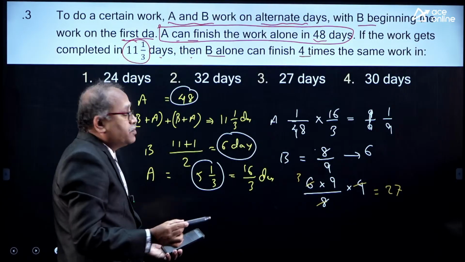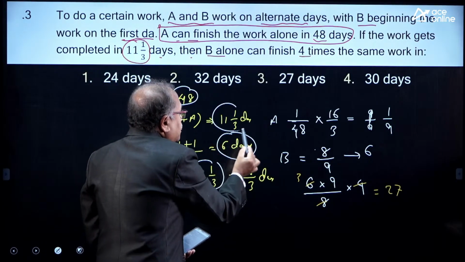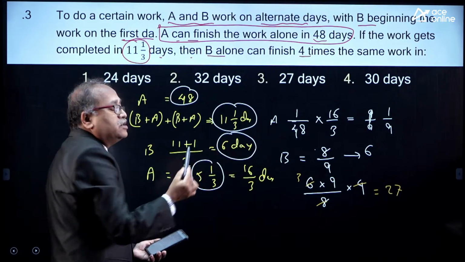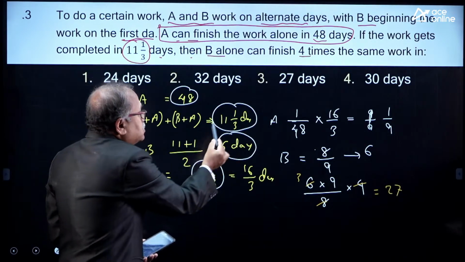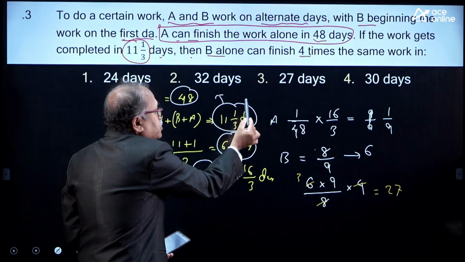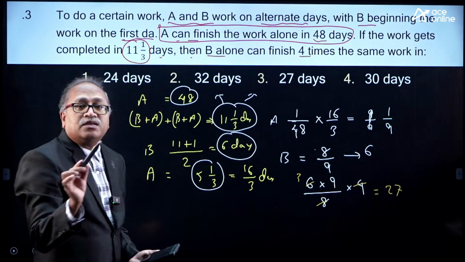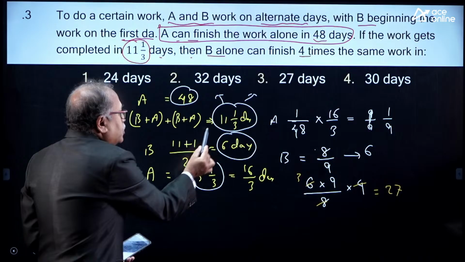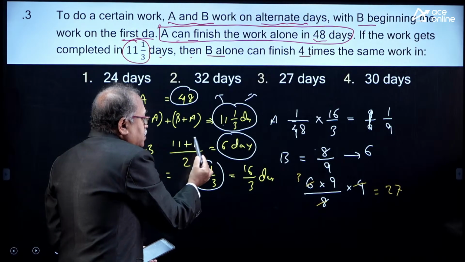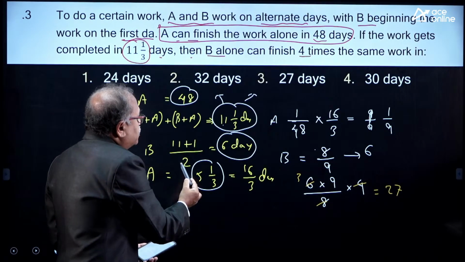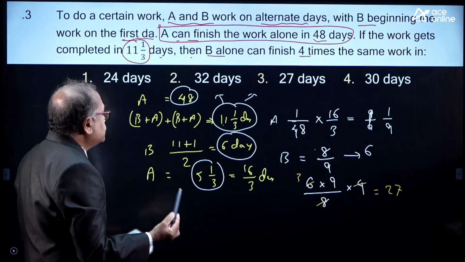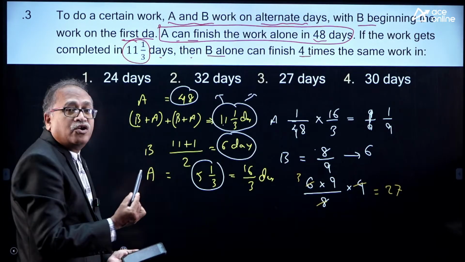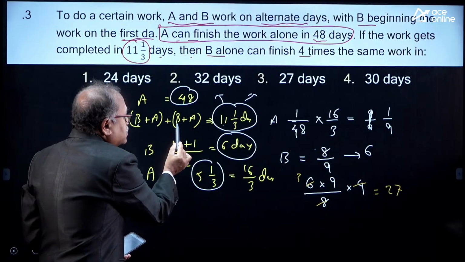A has completed this one. B has started the work. Alternatively, they have completed the work in these many days. Then in these many days, how many days A worked, how many days B worked? That is what you are expected to know. So, this is the odd number 11. So, 11 plus 1 by 2, and that comes to 6. So, that means B has started on odd days. B first day, third day.